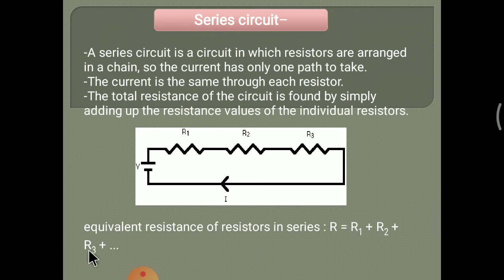This is the formula for the equivalent resistance of a series circuit. For however many resistors are in the series circuit, you can add them here.